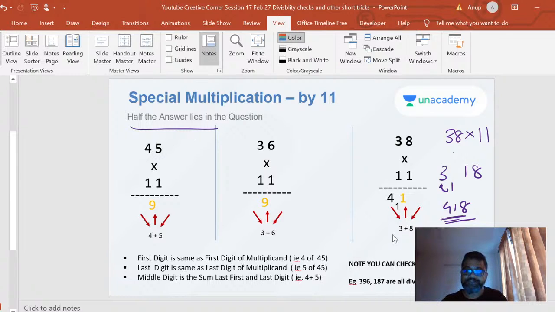You can also check divisibility by 11. Interesting, right? If you see here, 396 is definitely a number divisible by 11, because the middle digit is the sum of both the outer digits. Sometimes these are things that might help you solve a problem very fast. By simple observation, you know that these numbers are definitely divisible by 11, because that middle number is the sum of both the outer digits.